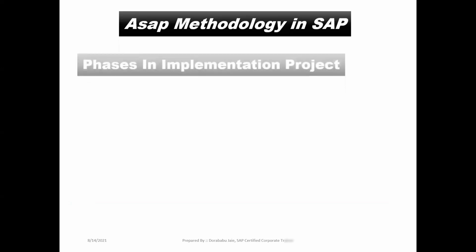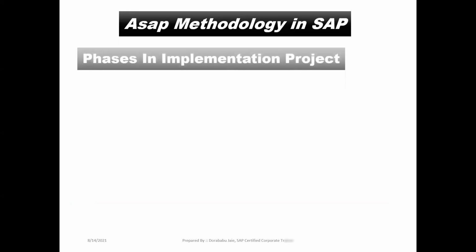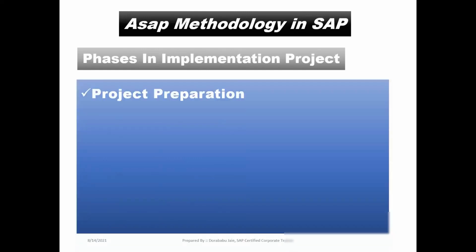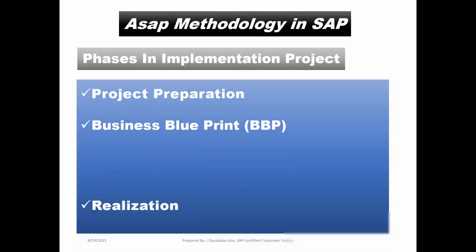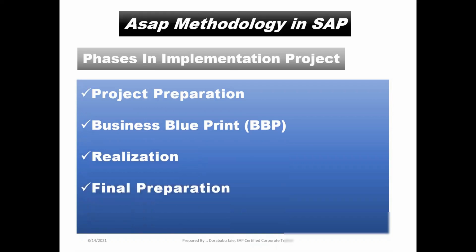Suppose you are in the implementation project, then what do we have to do? We have to follow the SAP standard ASAP methodology. In the ASAP methodology, we have 5 different phases in our implementation project. Let us see the phases. First one is project preparation. Second is business blueprint. Third is realization. Fourth is final preparation. Last one is go live and support.